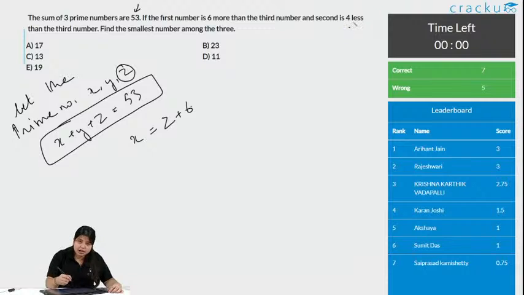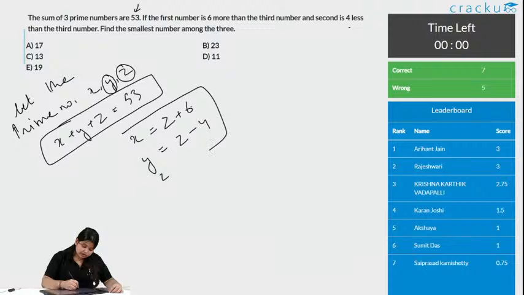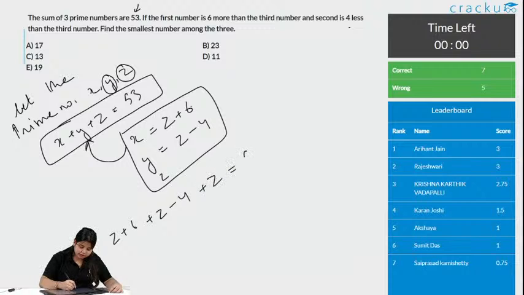Second number is 4 less than the third number. So y is the second number, as we have let here. So it is z minus 4, as it is 4 less than the third number, and z is z. Can we replace this here? Yes, we definitely can. So when we replace it, what is it? It is z plus 6 plus z minus 4 plus z is equal to 53.